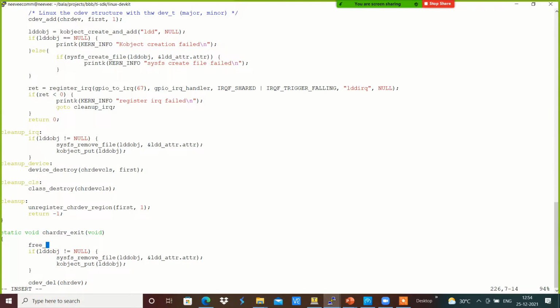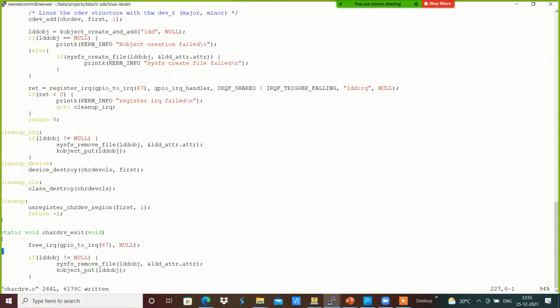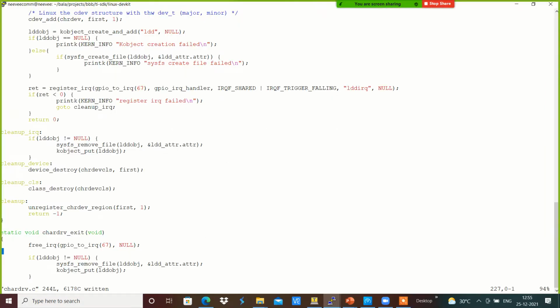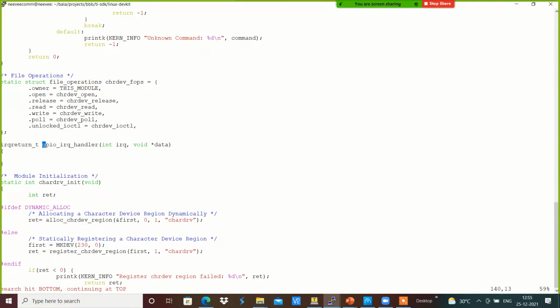In this I am going to use gpio_to_irq 67, and then the argument will be null over here. free_irq with null, used for shared interrupts. And whenever we are doing the interrupt handling, there is a return argument, something like irq_return_t, that we will be seeing over here.